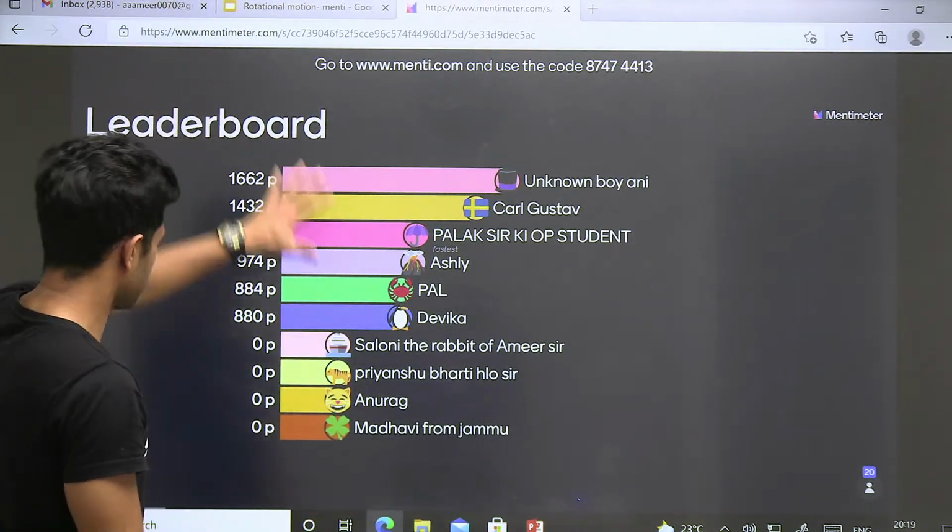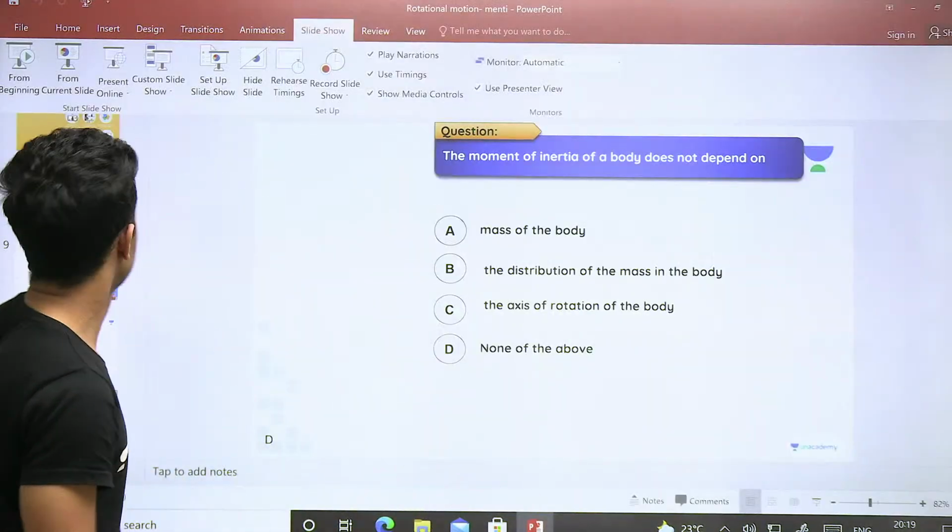Okay, shall we solve this? To solve it, we'll move to the PPT.